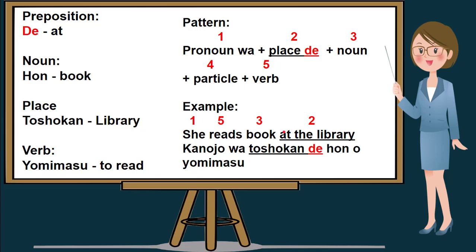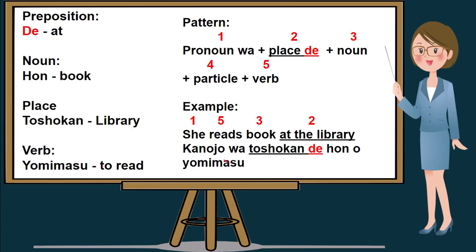Take note that in our English sentence, we don't have number 4 here because English doesn't have a particle. But in our Nihongo sentence, number 1 is the pronoun, kanojo wa. Number 2 is the place, toshokan, which is library, plus de. Number 3 is our noun, hon. Number 4 is our particle, o. And last is the verb, yomimasu.